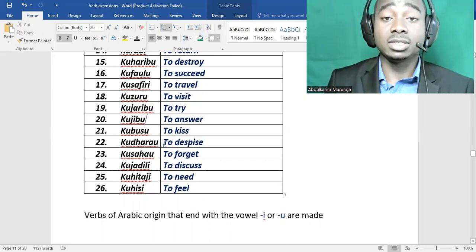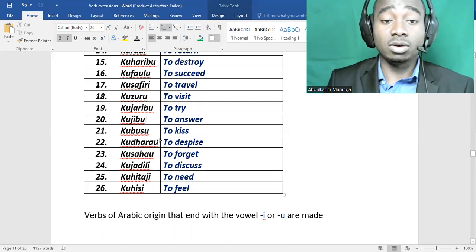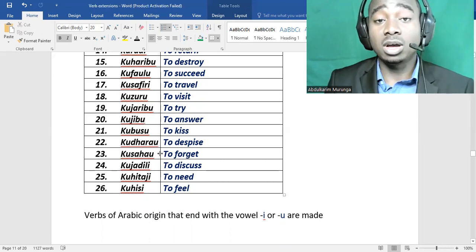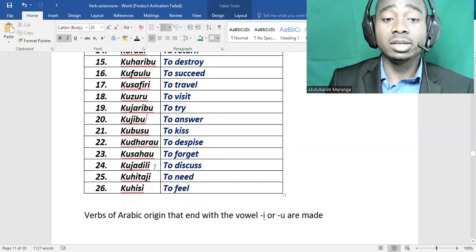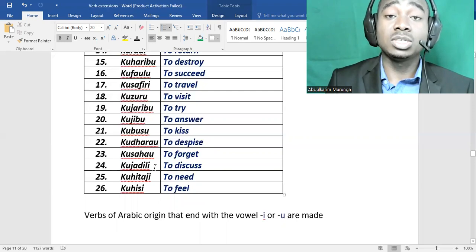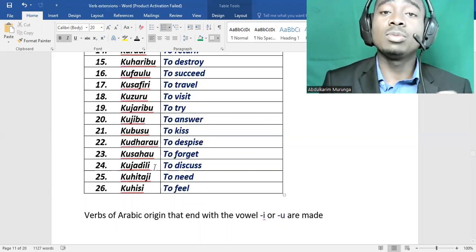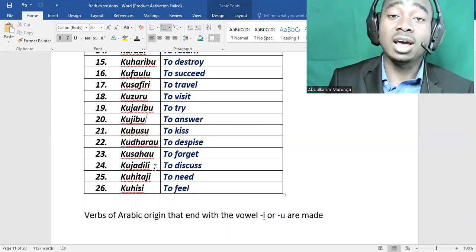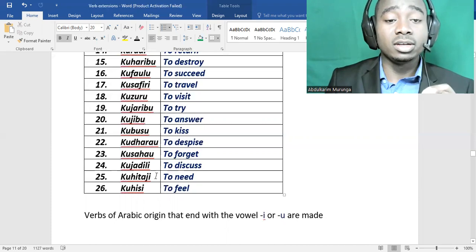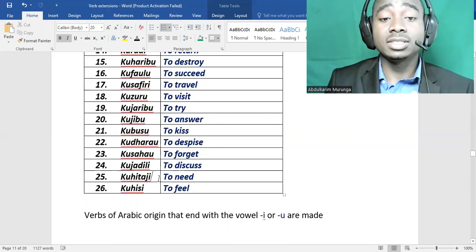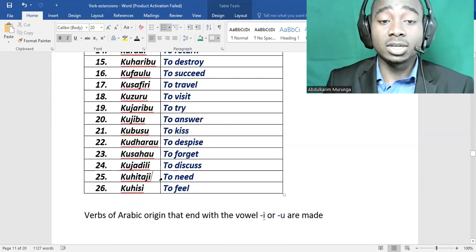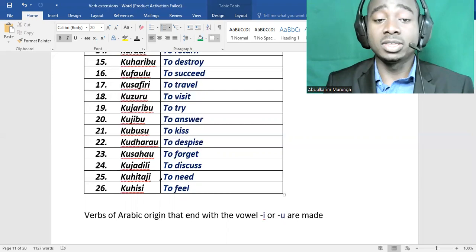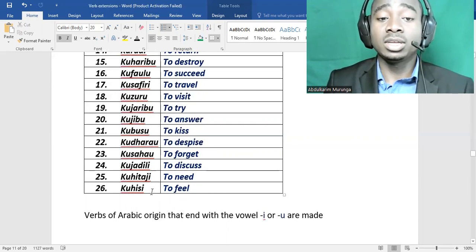We continue. Kudharau, to despise. Kusahau is to forget. Kujadili, to discuss. And the discussion is called mjadala. Sawa? Kuhitaji is to need, to need something. The needs are called mahitaji. Kuhitaji is to need.